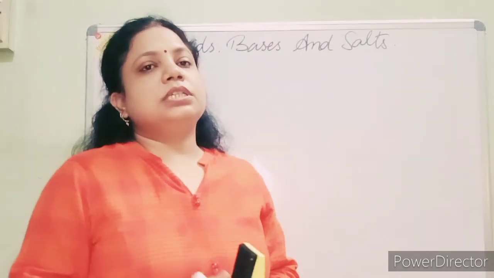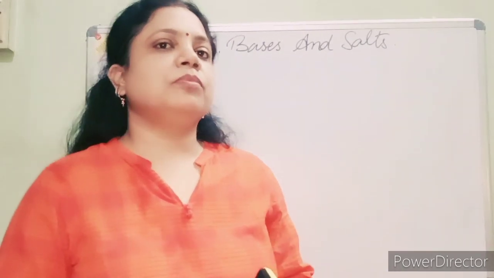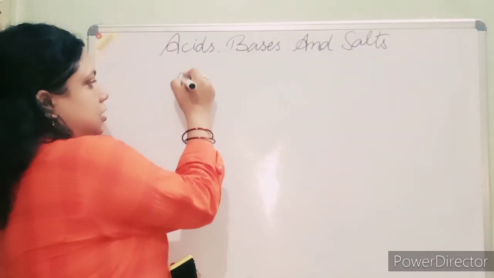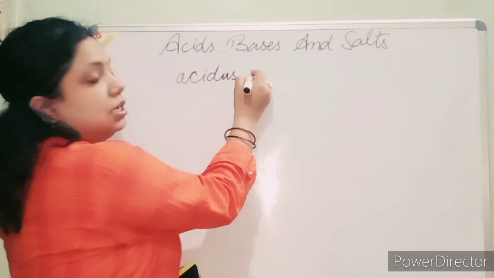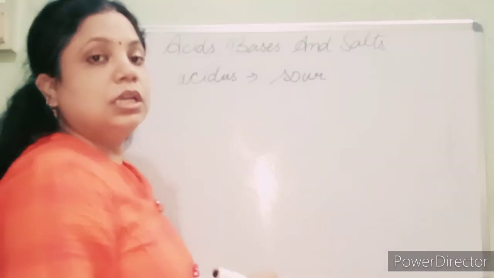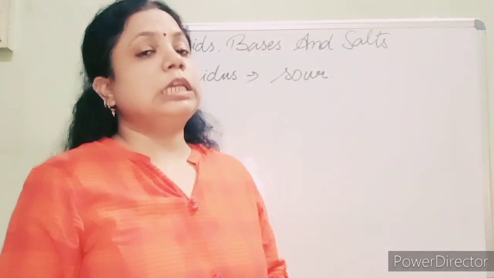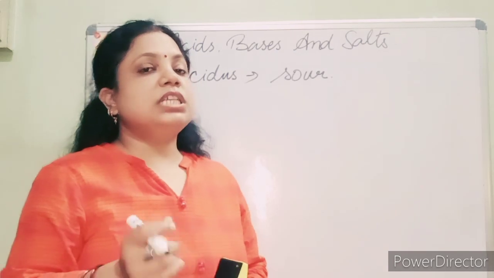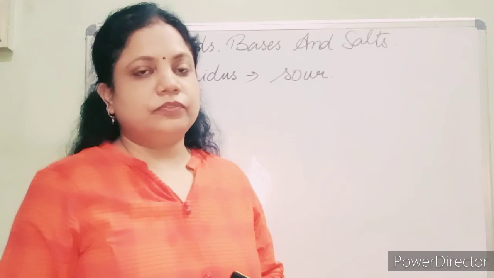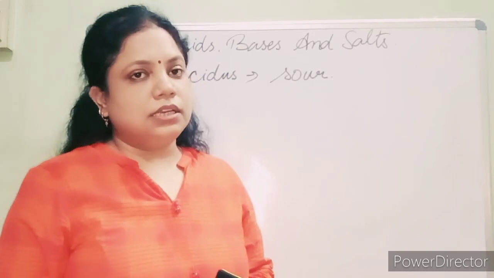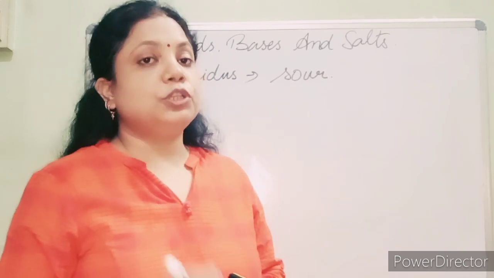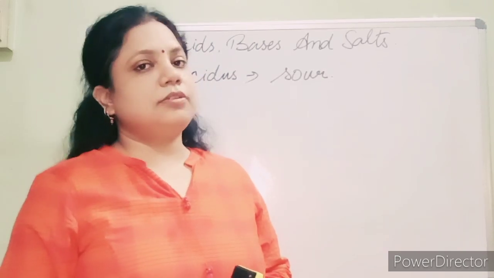Okay, so let's discuss firstly acid. Students, acid is derived from the word acidus, which means sour. When we taste lemon juice, we find its taste is sour. Why is the lemon juice sour in taste? Due to the presence of citric acid.